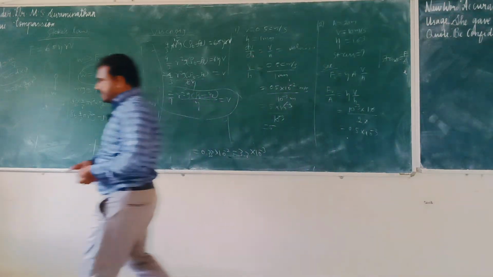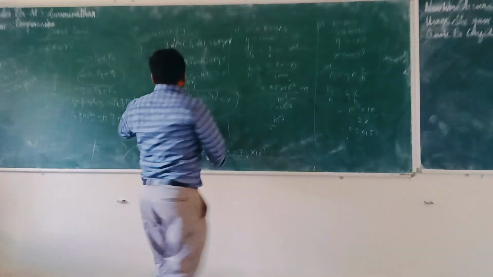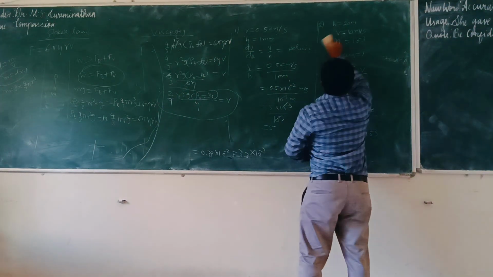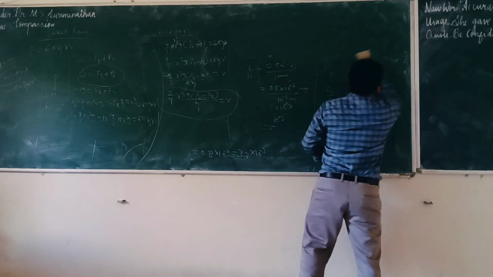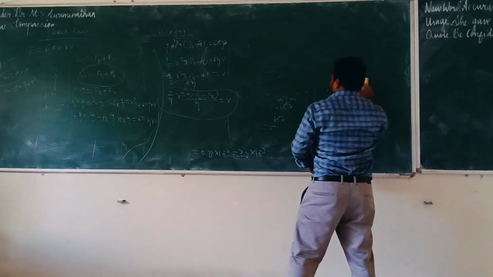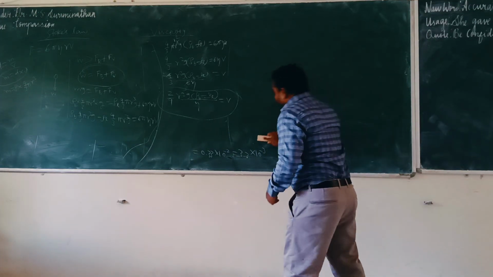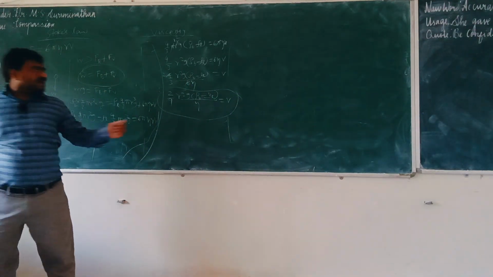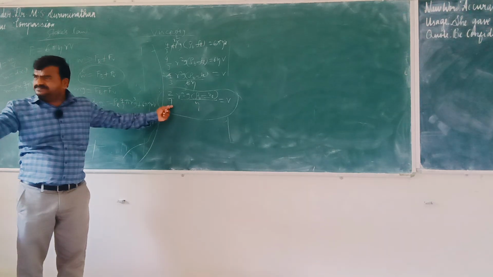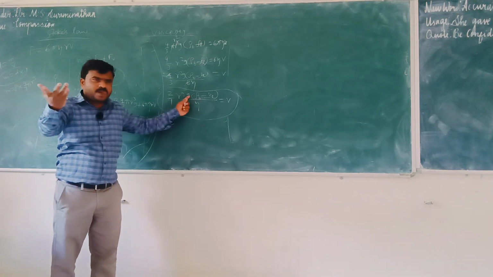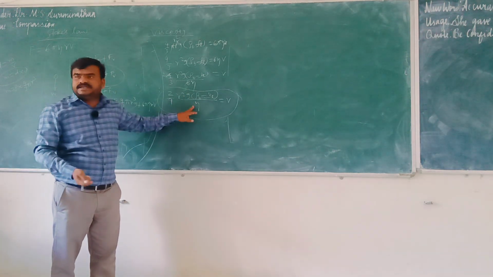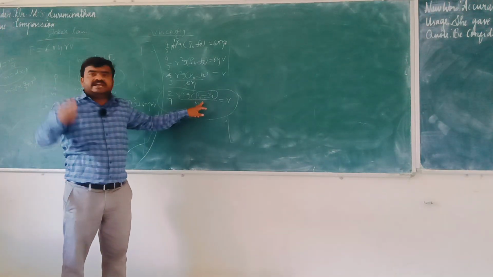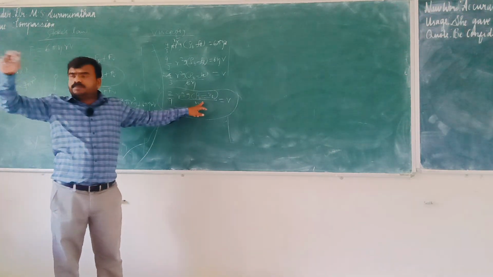Before that, tell me, which one is variable and which one is constant? 2 and 9 are constant values. G is constant, 10. Eta, the liquid you filled, is constant. Rho density is constant, because the metal part you are not going to change.